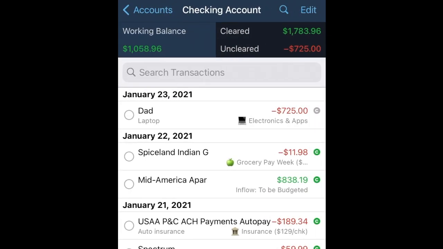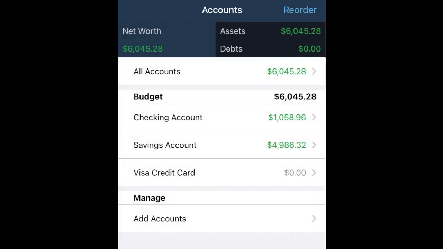If you look at the checking account, you see that the money was spent because we moved the money around the envelopes. But again, nothing changed on the checking or savings side in the app, nor did it change in the bank. So what we're going to do is we're going to move the money. The $725 I have to move on the accounts tab from the savings to the checking. And then everything will balance out. And then after that, off the video, I'll transfer the money from my savings to my checking. So let's go ahead and do that.